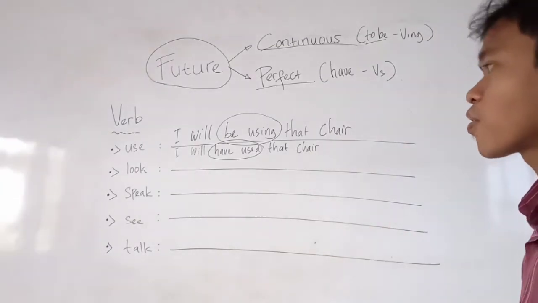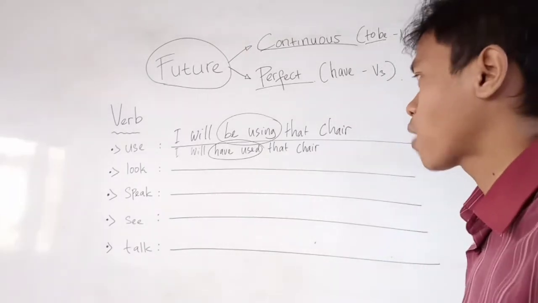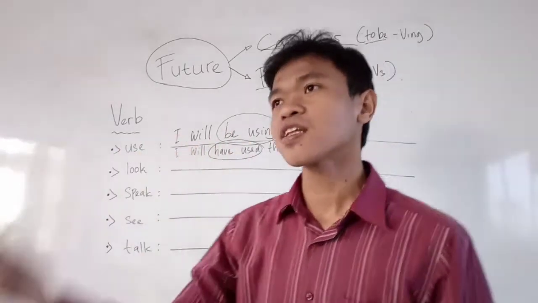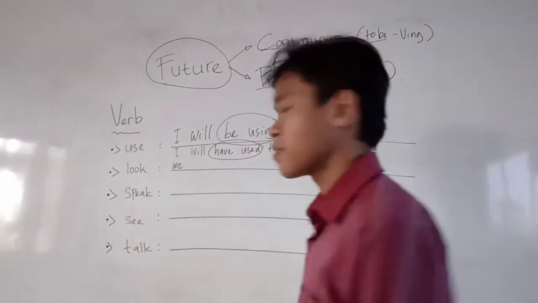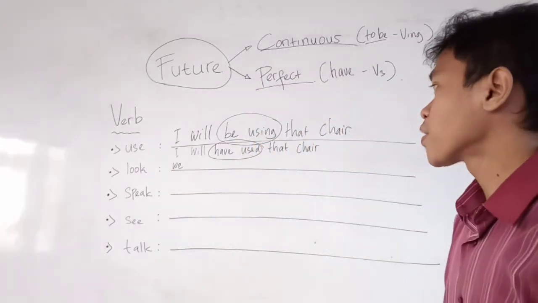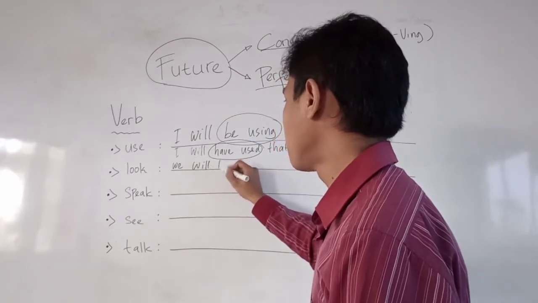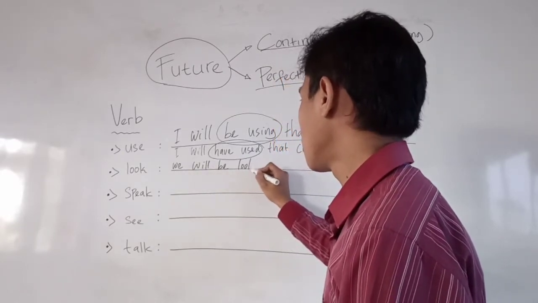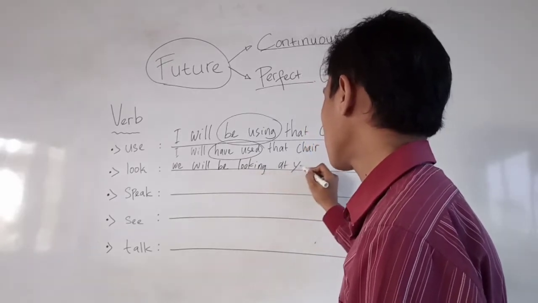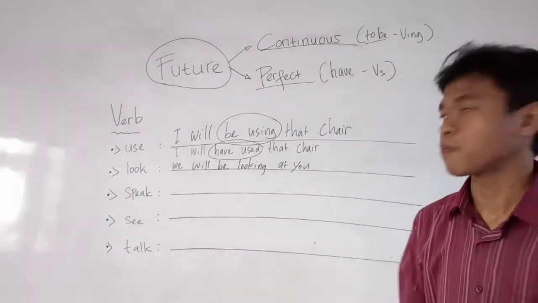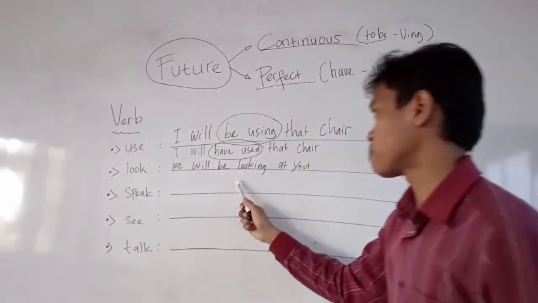And then let's see the next example. We will have the word look. Everyone, look. I will change the subject to we. Can you see clearly here? We will be looking at you. Okay, this is the example: we will be looking at you. Here is the continuous form, be looking.